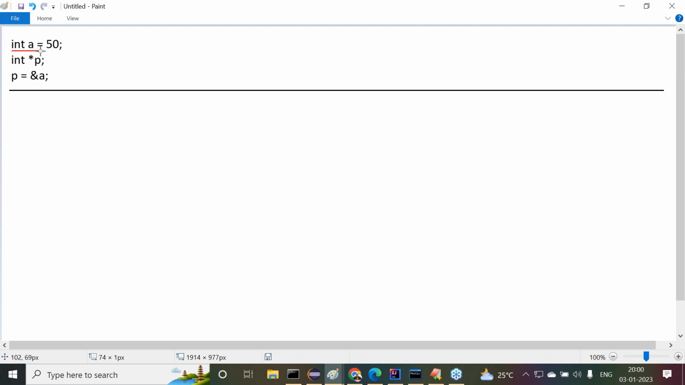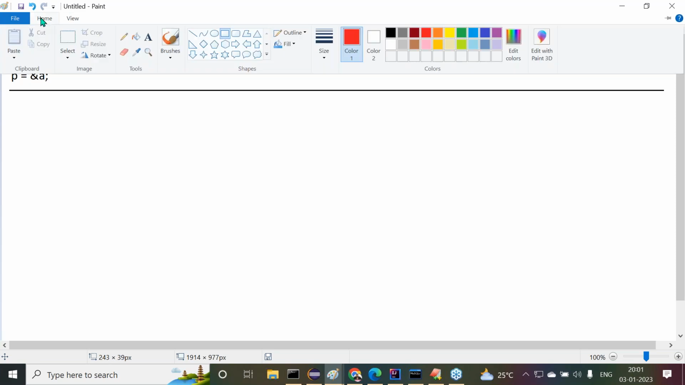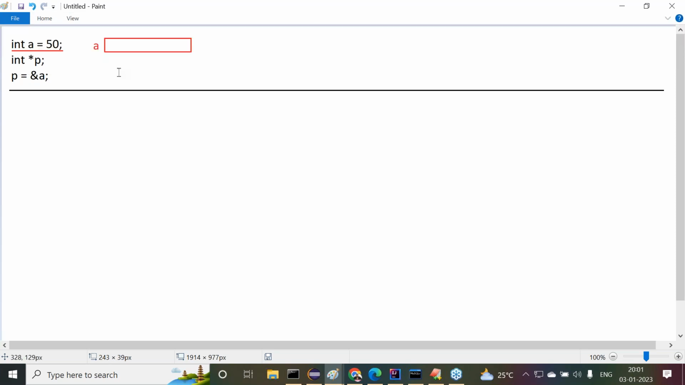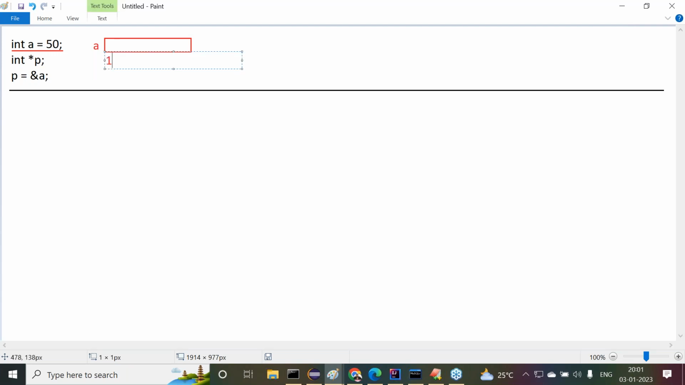When we compile this instruction, what will happen? What will the compiler do? For the a variable, the compiler will assign 2 bytes of memory. In the case of C and C++, integers take how much memory? 2 bytes of memory. Get my point or not? In the 2 bytes of memory, a starting address location is available. Say for example 1010 is the address location for this 2 bytes of memory.